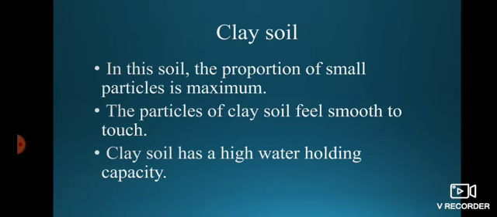We have seen that sandy soil contains large particles, and in silt soil the particles are medium size. In clay soil the proportion of small particles is maximum. It means the particle size is very small.